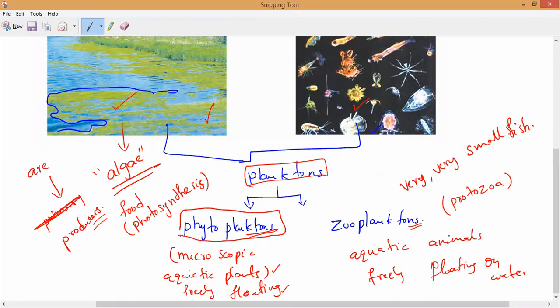So phytoplanktons. Next, zooplanktons: the microscopic aquatic animals which are freely floating on water are called zooplanktons.